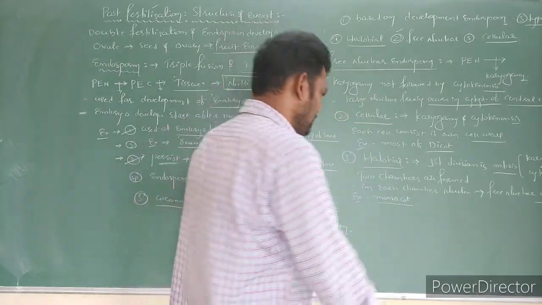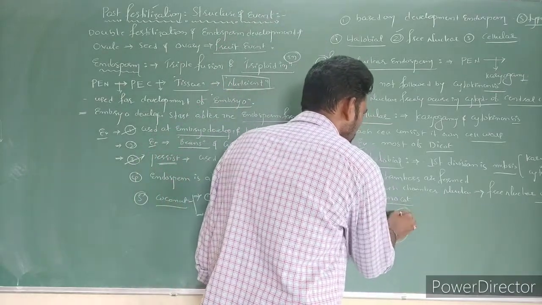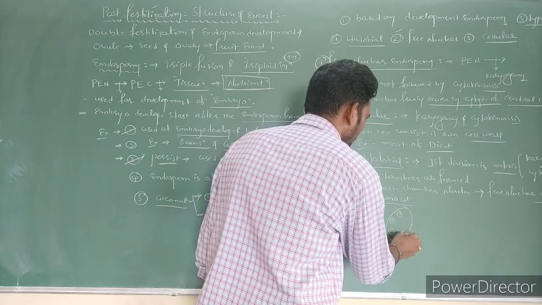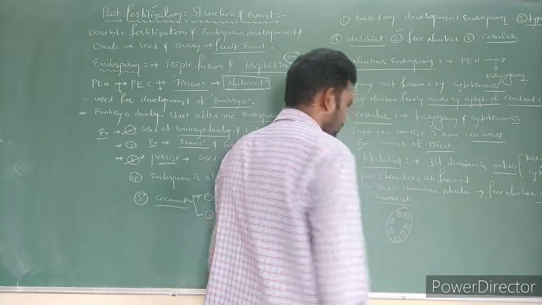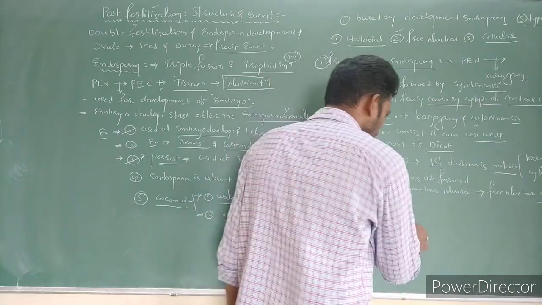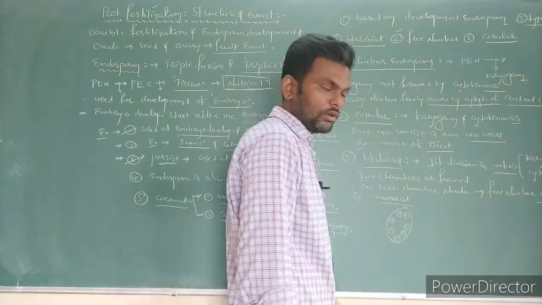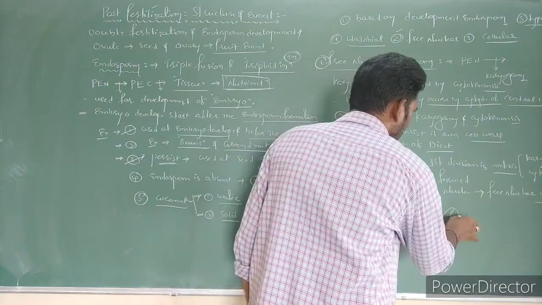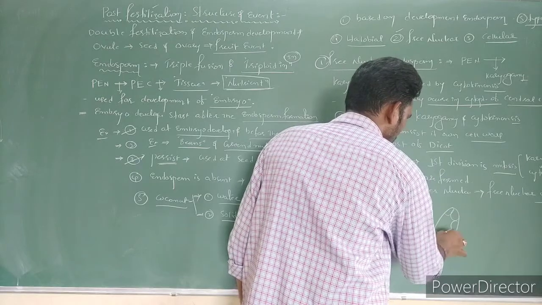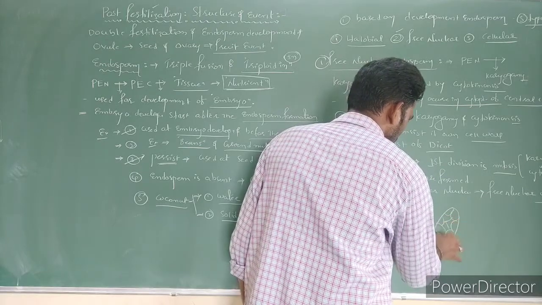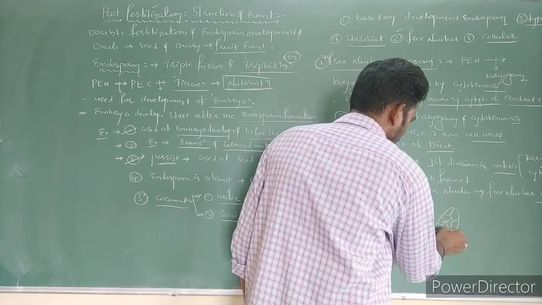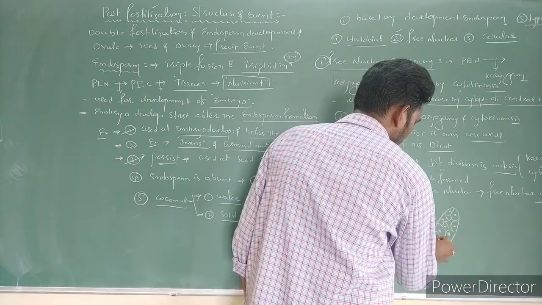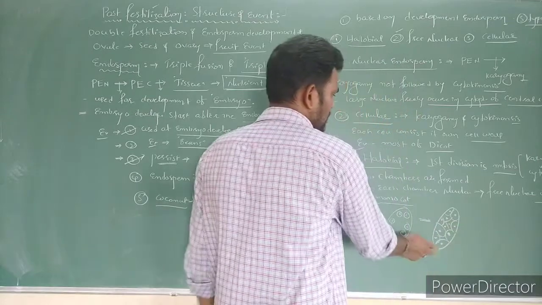Right? So here the first diagram is endosperm where free nuclei are present. First one, free nuclear endosperm. Cytokinesis does not take place, cell wall is not formed. In the second case, this is actually what?